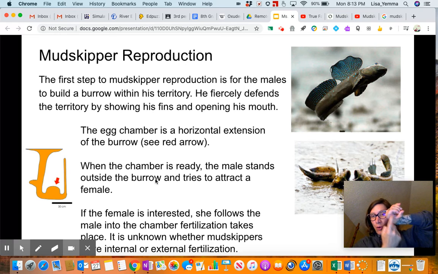And in that opening, waste will come out, as well as eggs and sperm. And birds have this too. Birds have one opening, like a chicken, one opening. That opening is called a cloaca. And in that opening, all the waste that the body needs to get rid of, liquid, solid, as well as reproduction, happens in that one opening.